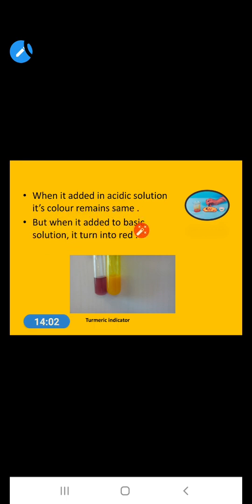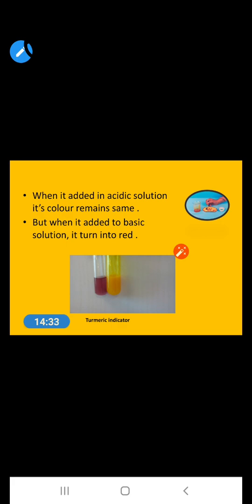But when we add this turmeric paper into a basic solution, what happens? Immediately the color of the solution changes. Which color does it change into? Red. Okay, like this we can identify the solution. If the color is changed, then it is basic. If the color remains the same, then the solution is acidic. These are a few natural indicators.